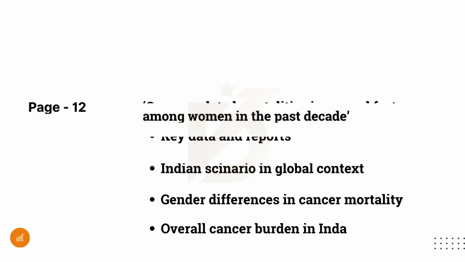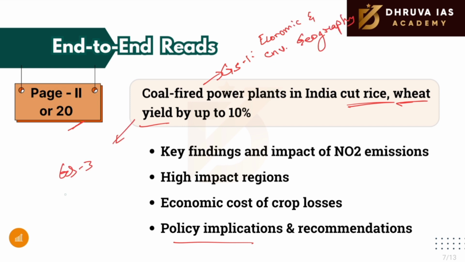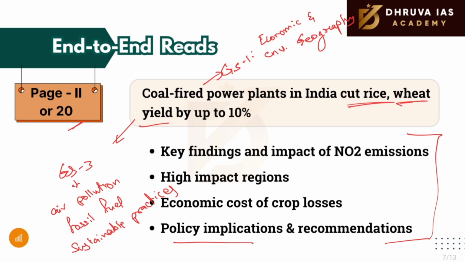The next and the last article under this category is in page number 20 or Roman number 2. This article is mentioned under science section. The article reveals how nitrogen dioxide emissions from coal-fired power plants is significantly reducing rice and wheat crop yields. It highlights the overlooked impact of coal pollution on agriculture and need for policy reforms. This article is relevant for GS1 Economic and Environmental Geography and GS3 topics like air pollution, fossil fuel-based energy and sustainable practices. Kindly cover these dimensions while reading this article.